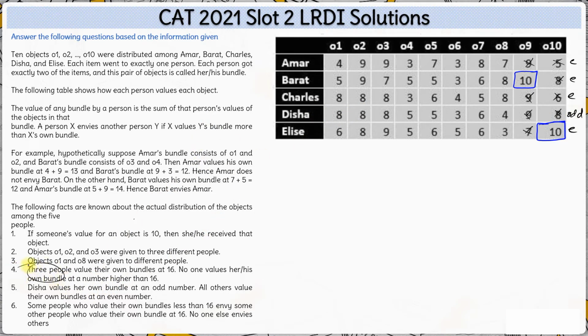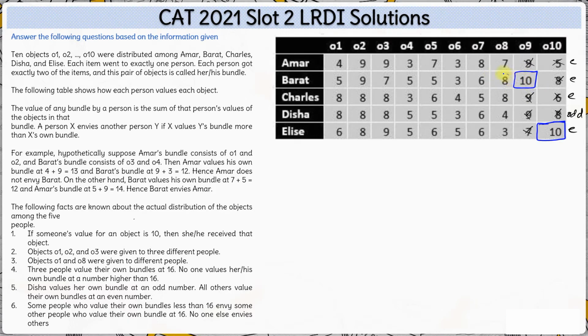Now, if you look at the fourth point, there are 3 people who value their bundle at 16. Now, who can be these 3 people? If you look at Bharat, Bharat's value has to be an even number, right? One of the objects' value he gives is 10, so the other value should also be an even number.